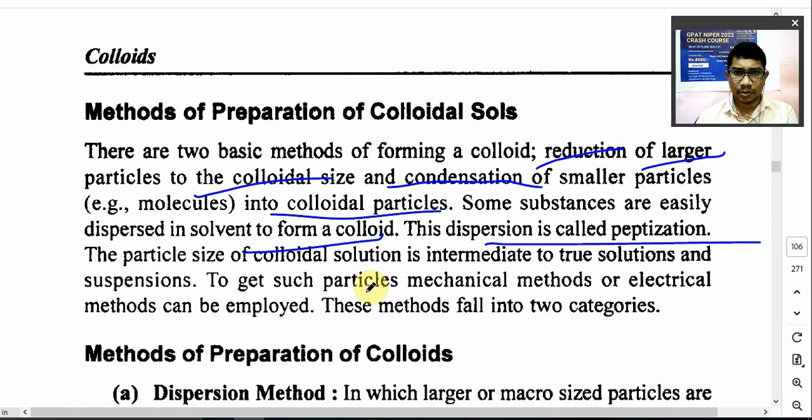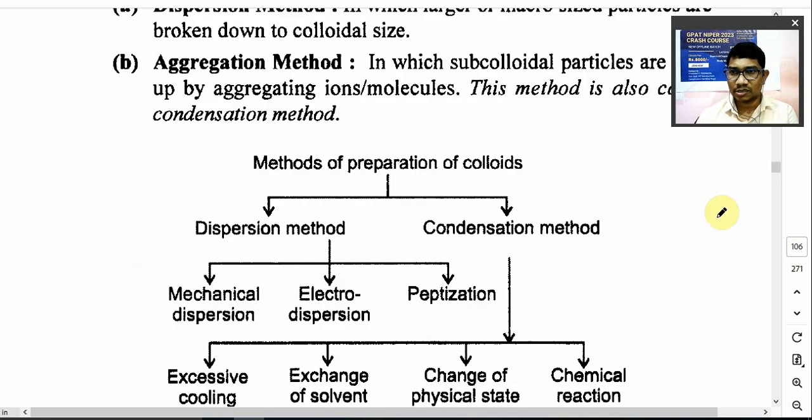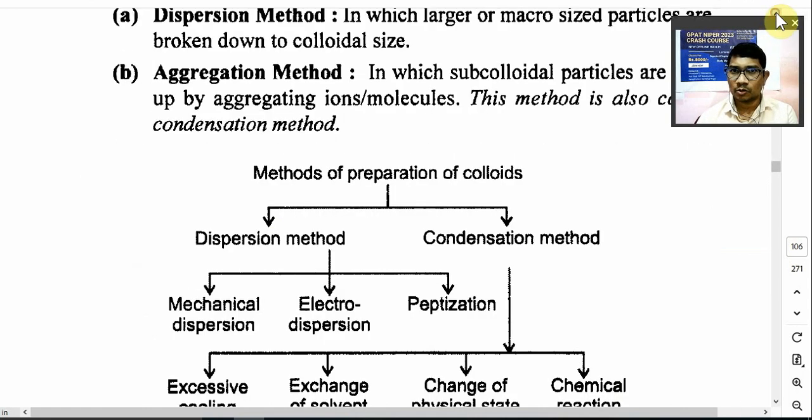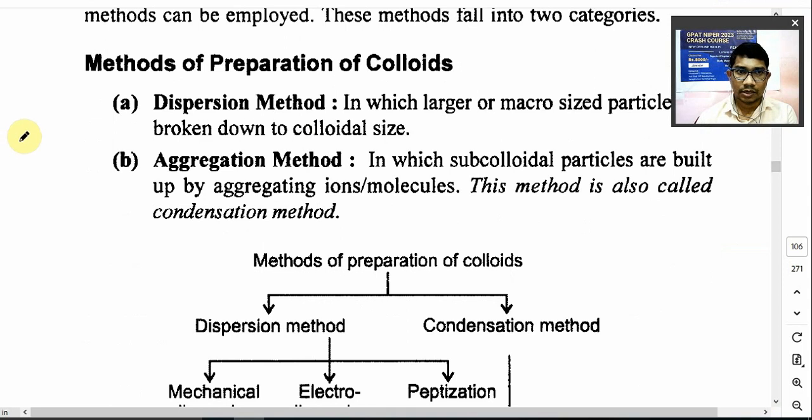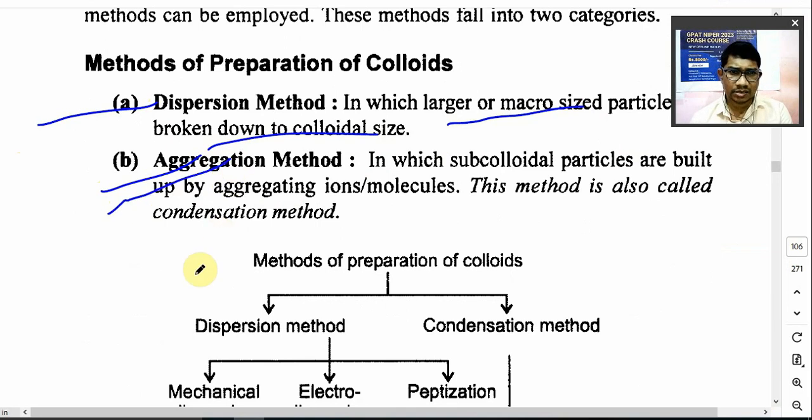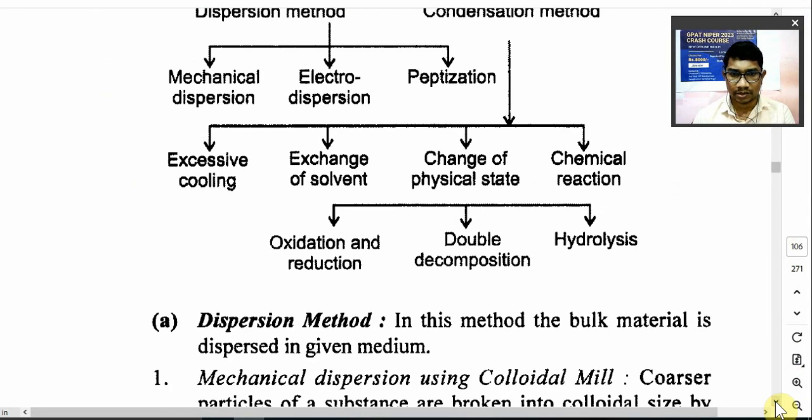Now, methods for preparation of colloids. There are two types. Dispersion method: in this, large or macro sized particles are broken down into colloidal size. Aggregation method, also known as condensation method: in this, particles of subcolloidal size, the ions or molecules, are aggregated so that they convert into colloidal particles.